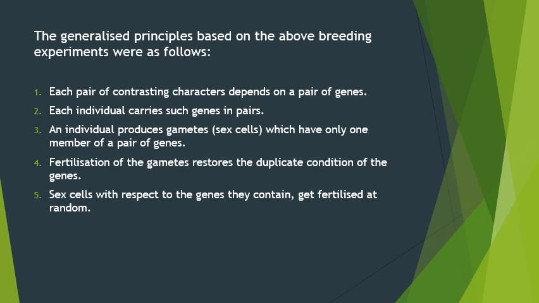egg and sperm. Number 4, fertilization of gametes restores the duplicate condition of the genes. And number 5, sex cells with respect to genes they contain get fertilized at random. So allocation of gene is always done randomly here. When an egg and sperm join in fertilization, they form a new organism whose genotype consists of alleles contained in the gametes.